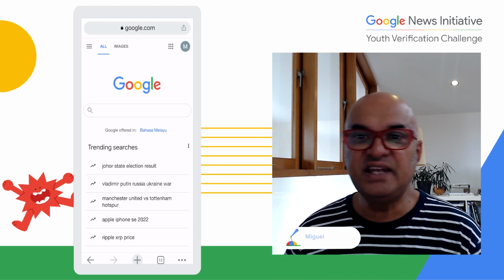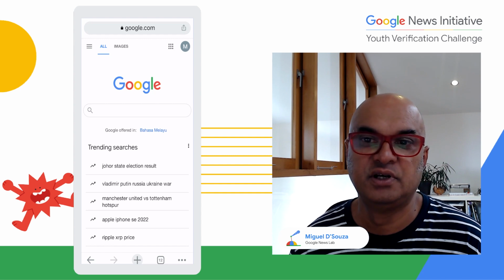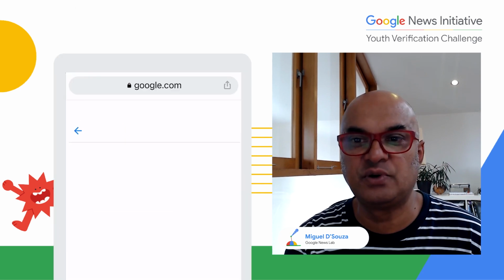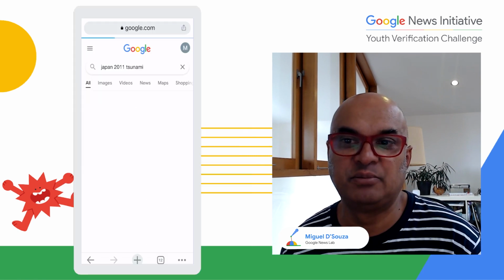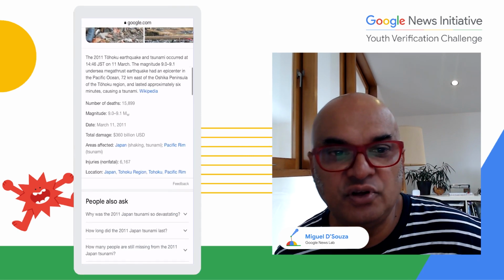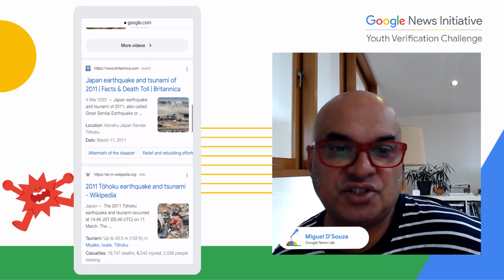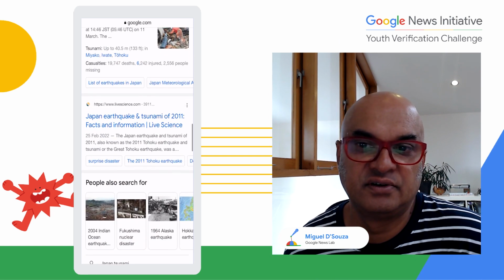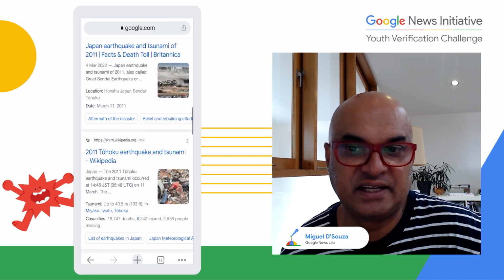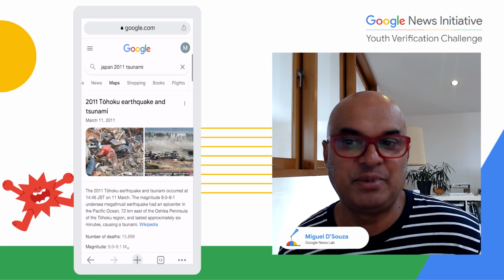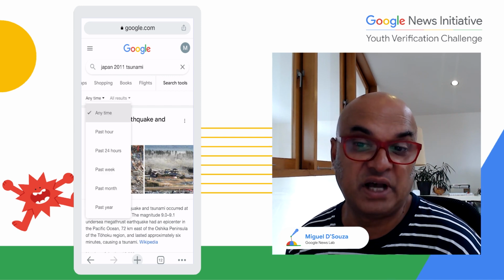So now we can also search for content published within a specific time frame. You'll notice that when you search for Japan 2011 tsunami, you see how the results are web links published in the last 2 years. What if you wanted to search for content that was published during the period when the tsunami had just occurred back in 2011? You'll notice that the default setting in the Chrome app lets you select under Search Tools that you can tap anytime and select the default timeframes of the past hour all the way up to the past year.